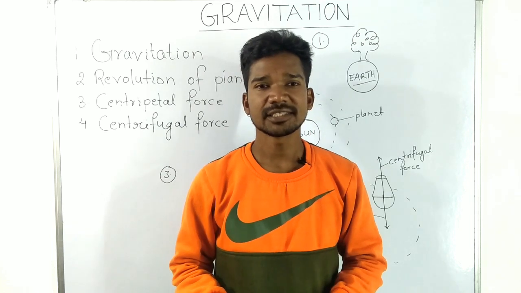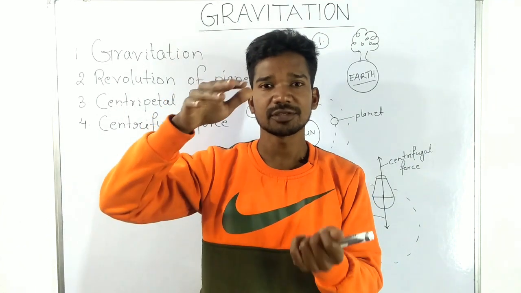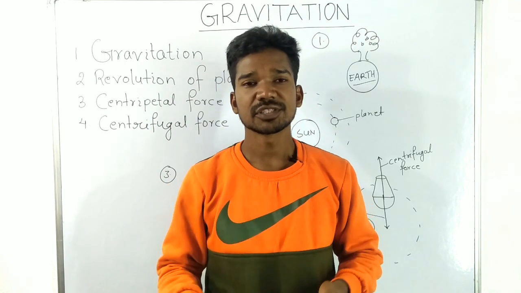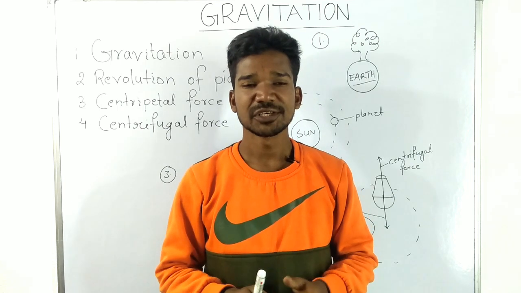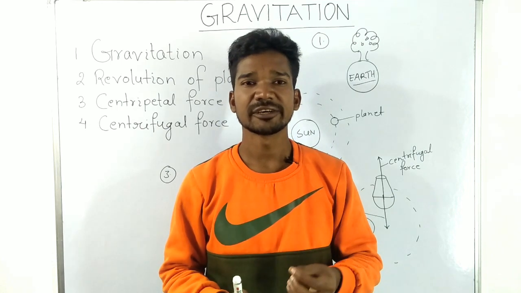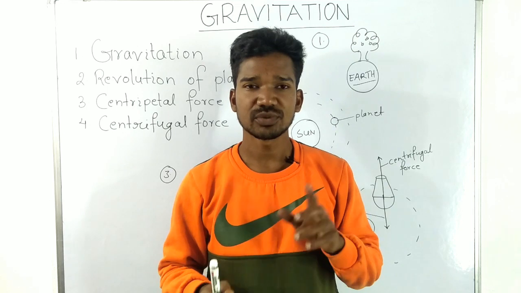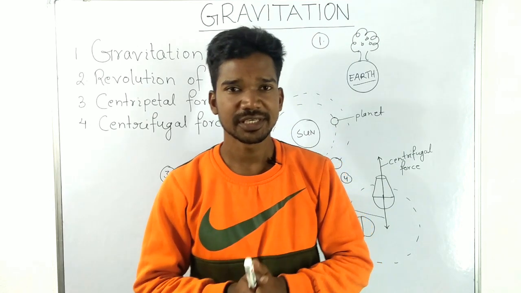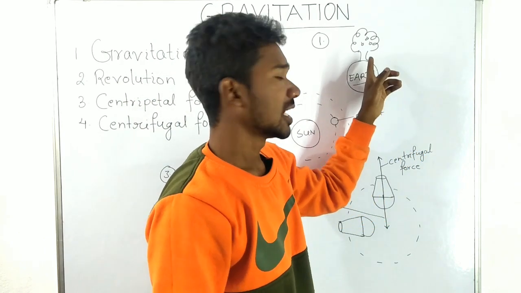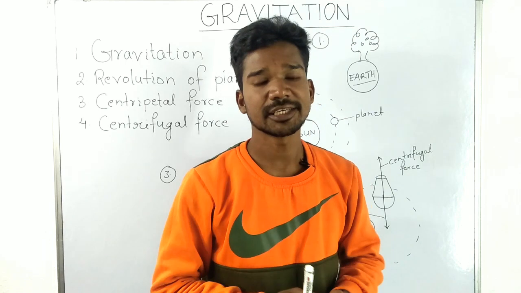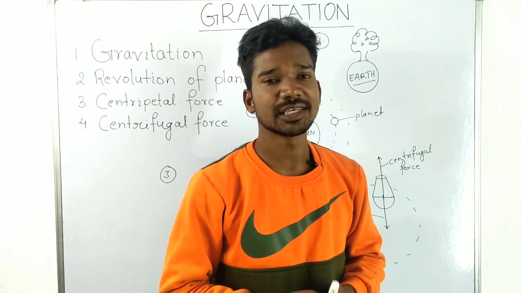Now let's see one example. I am holding a marker in my hand, and I am just dropping it. The marker moves vertically towards the earth. What is the reason? The reason is gravity. There is a force experienced by the marker towards the earth, and that is called gravity. You can see a simple example in your day-to-day life also: the fruits on the trees vertically fall down towards the earth, and the reason is gravity.